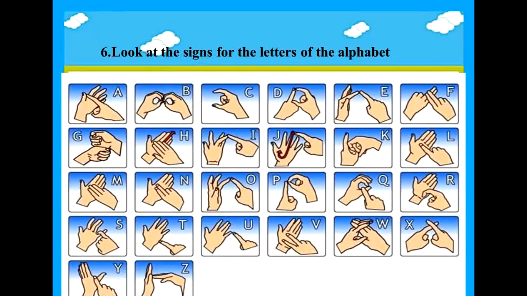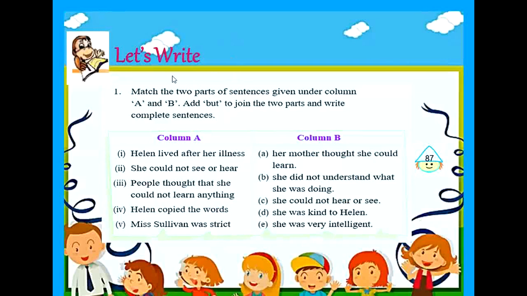Children, let's now discuss the next textual exercise, which is let's write. Match the two parts of sentences given under column A and B. Add but to join the two parts and write complete sentences. This is a match the following exercise, children.